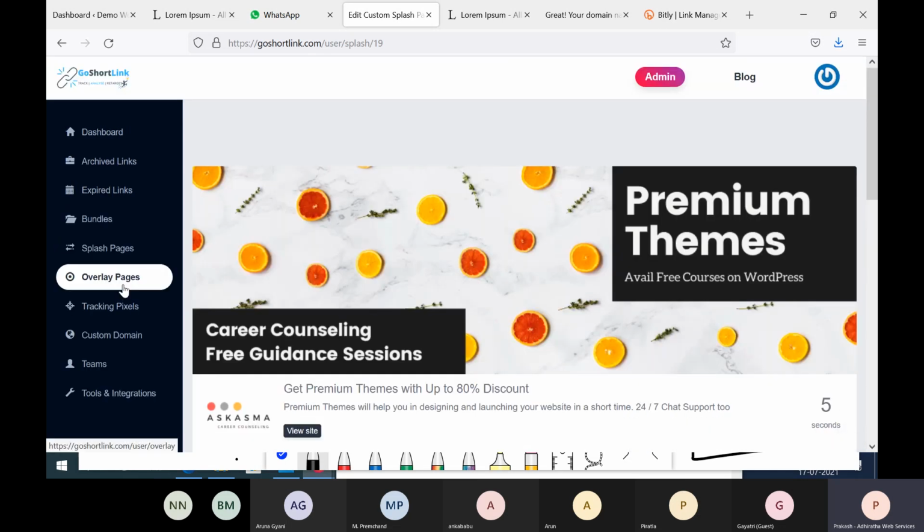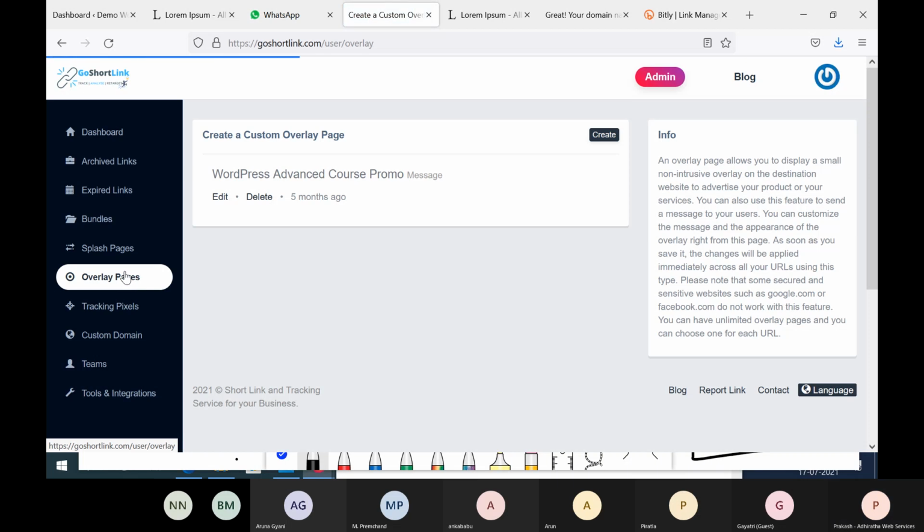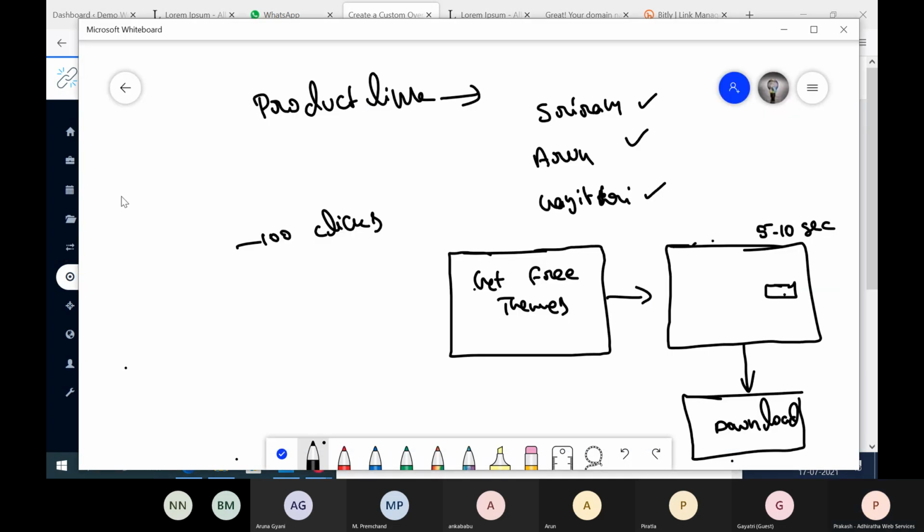Then next is the overlay page. Okay, so what is an overlay page? Where people open a website, it directly goes to their website.